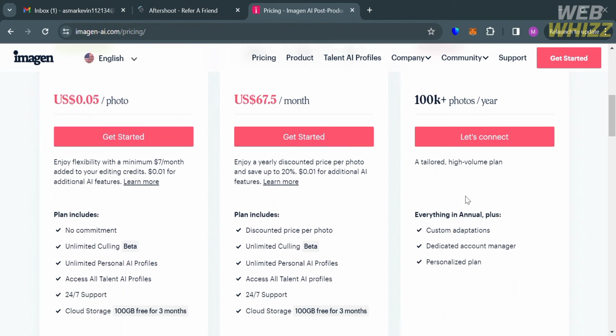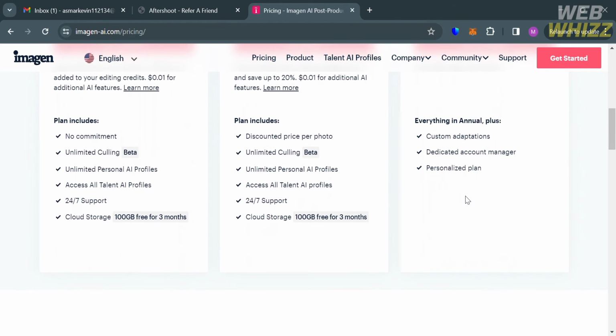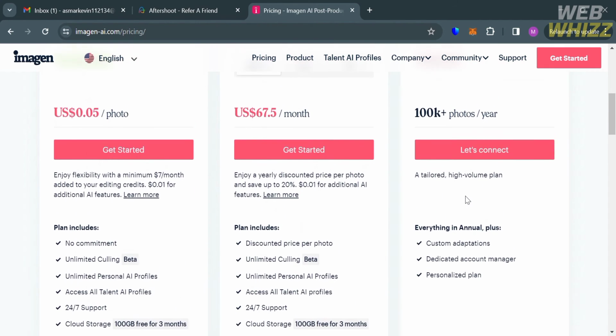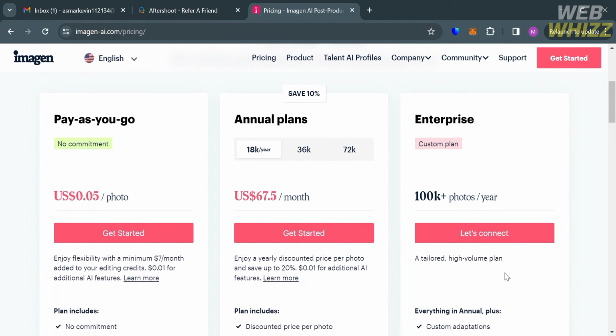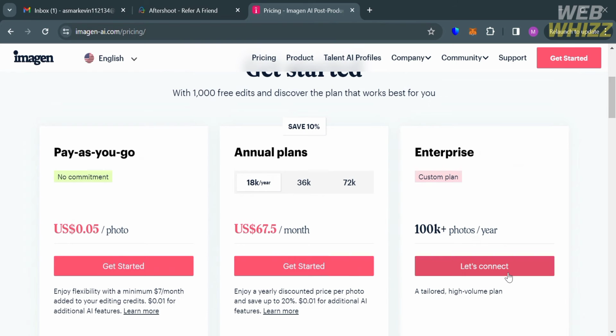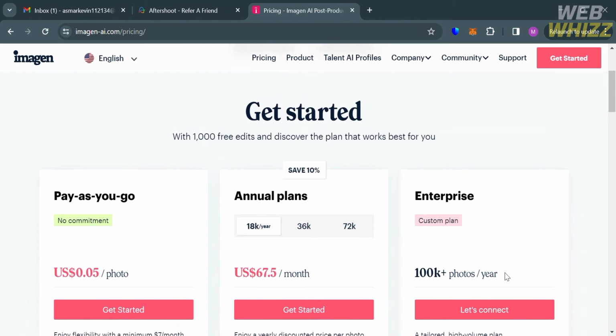And additionally, there's an option to pay a fixed fee, which can save you up to 25% if you edit 18,000 photos annually. And the monthly price depends on the number of photos and service quality, in which it falls between $99 and $999. So basically, we have here the pay-as-you-go plan, the enterprise plan, and also the annual plans, amounting to $67.5 per month.